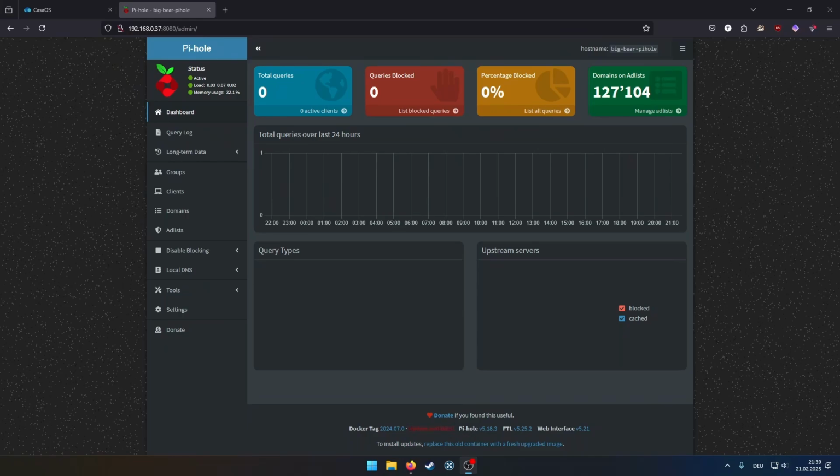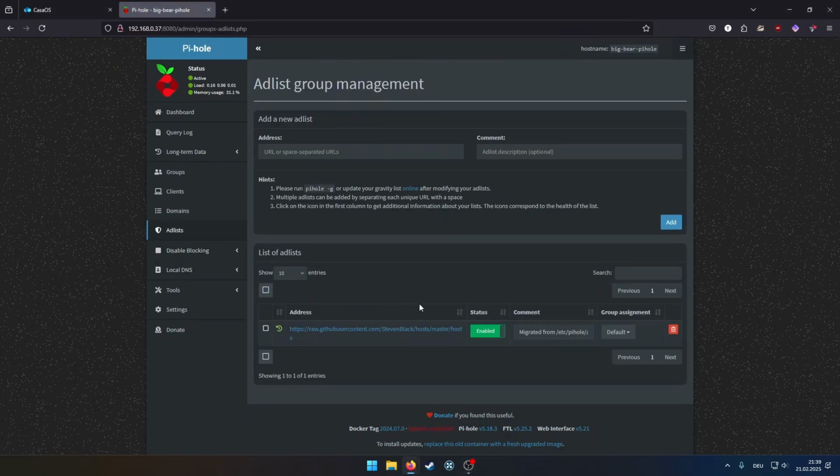So we already have 127,000 domains on our ad list, but that's nowhere near what telemetry and ads and such things have. So you can add more, and you will do that under ad lists, and you can just paste in a new URL and a description.